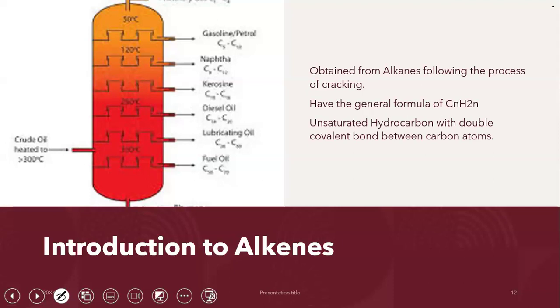So the process that we generally use for making alkenes is to obtain them from crude oil. Now, again, I do not have the time to go over fractional distillation of crude oil with you guys. Please do cover it at home if you are preparing for your exams.